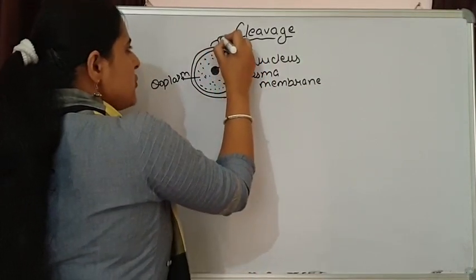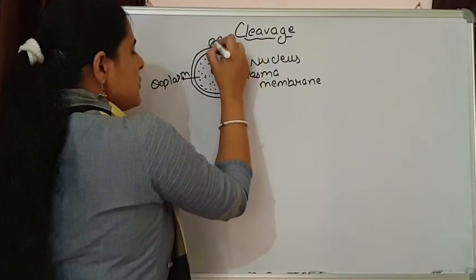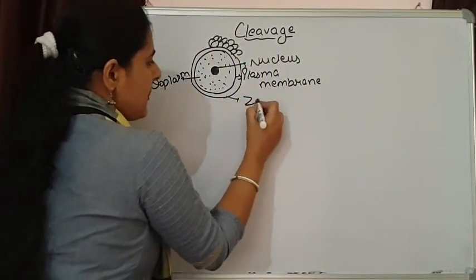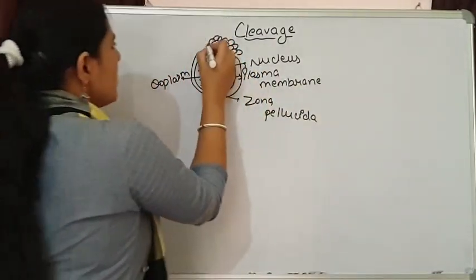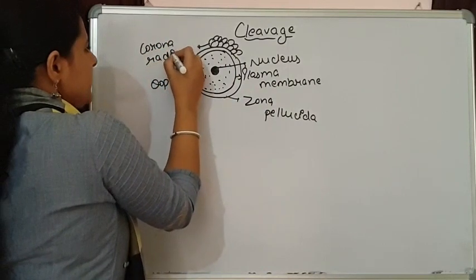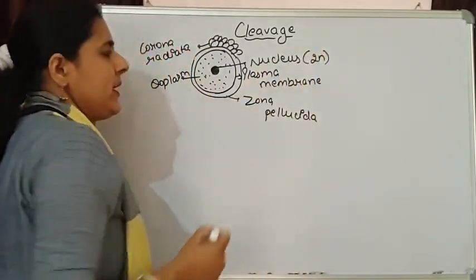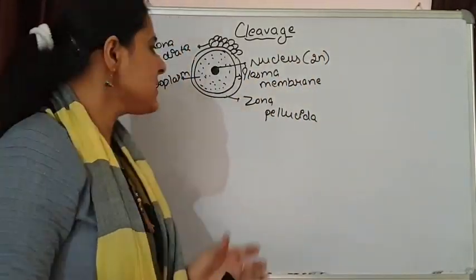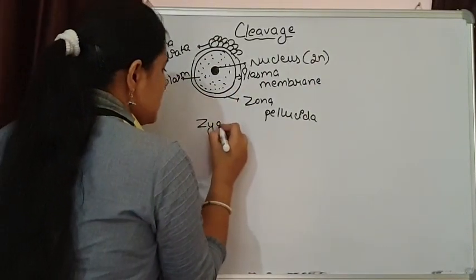And outside this zona pellucida, the corona radiata is present, like this. So this is the zona pellucida, and this is the corona radiata. And this nucleus is of 2n, diploid nature. This is the result of fertilization and we call this a zygote.